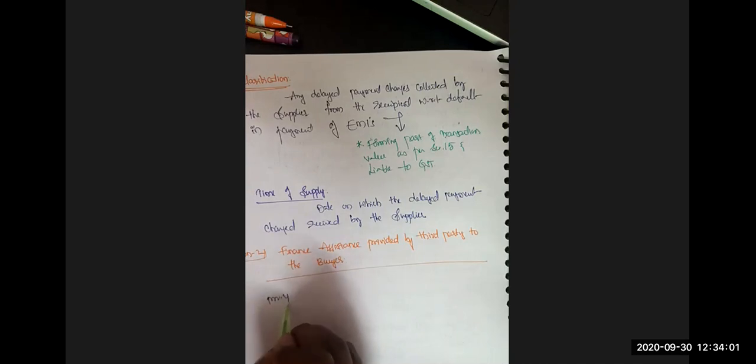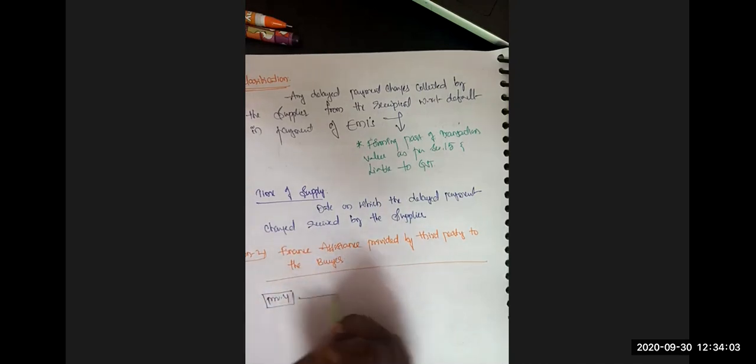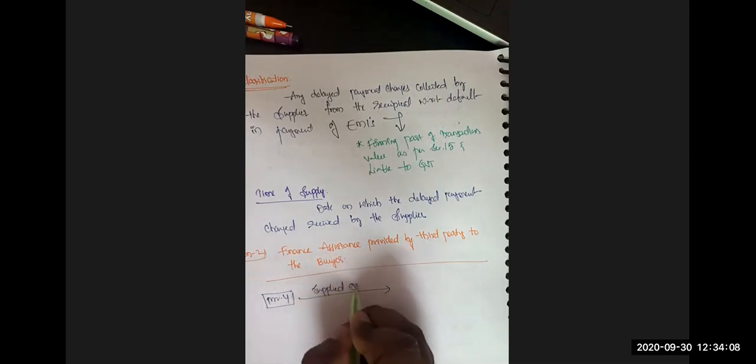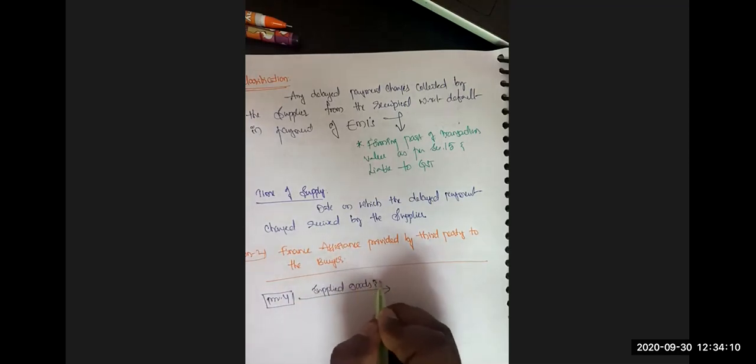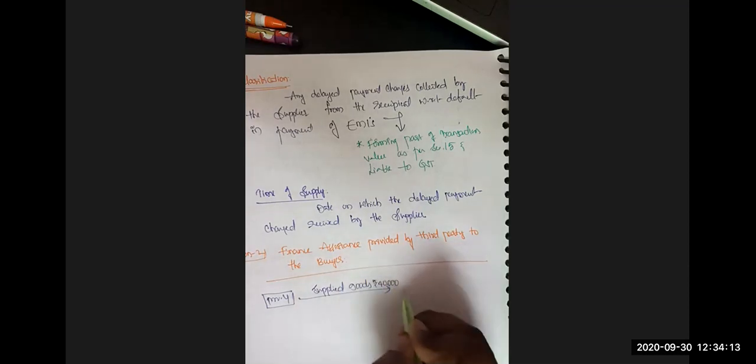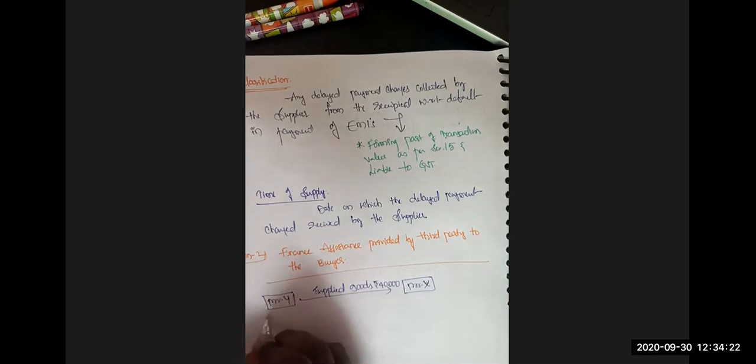Mr. Y supplied goods worth 40,000 rupees to Mr. X. So Mr. Y's status here is supplier, and Mr. X is the recipient.